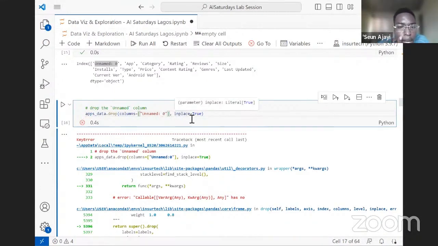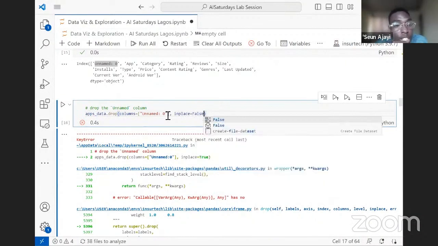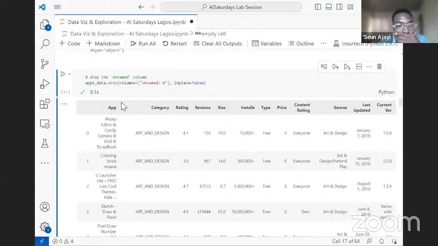And we are setting inplace to True here so that we are bidding the unnamed column goodbye forever. If inplace is not set to True, the column will only be dropped in this output and it will remain intact in the main dataset. Let's see what that looks like. You can see that at this point, we do not have the unnamed column in the output.